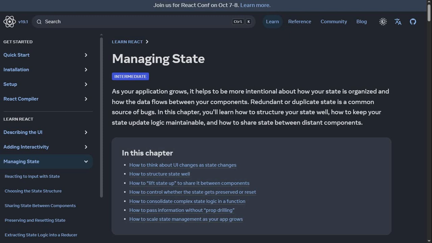Alright, as a part of preparation for my upcoming interviews, let's go and read the React official documentation about managing state. Some of these things I will probably need to explain to the interviewer. Maybe I will get a question.